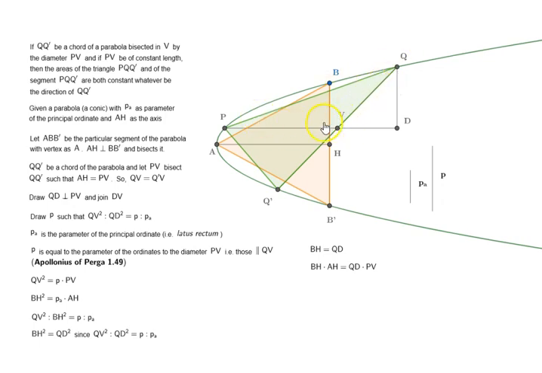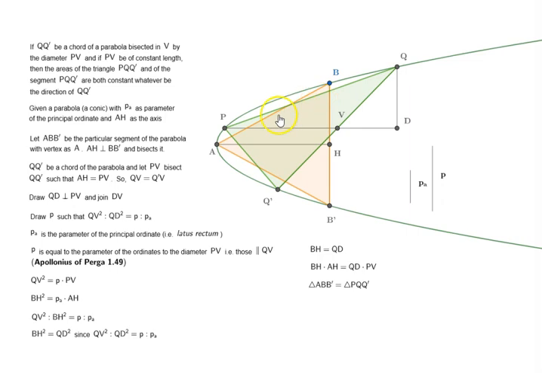triangle, if we look at, QD is the height of the triangle and PV is the base of the triangle. So, which means that triangle ABB prime is equal to the triangle PQQ prime.